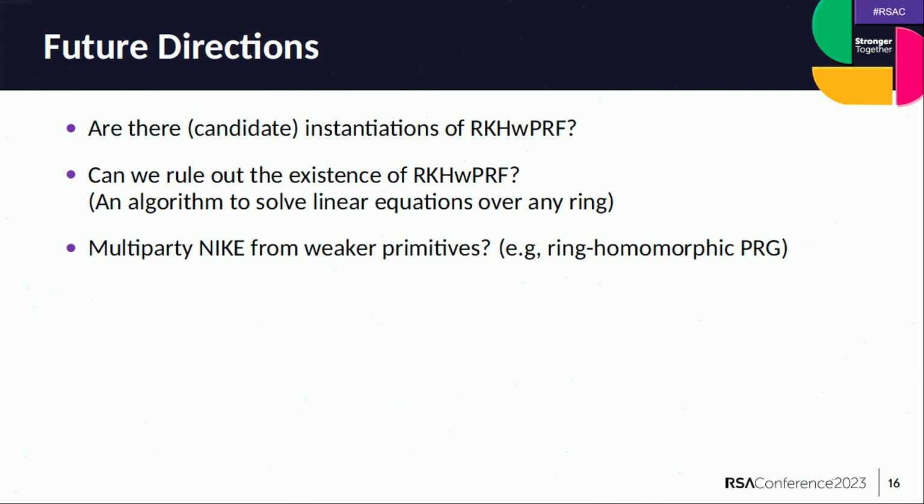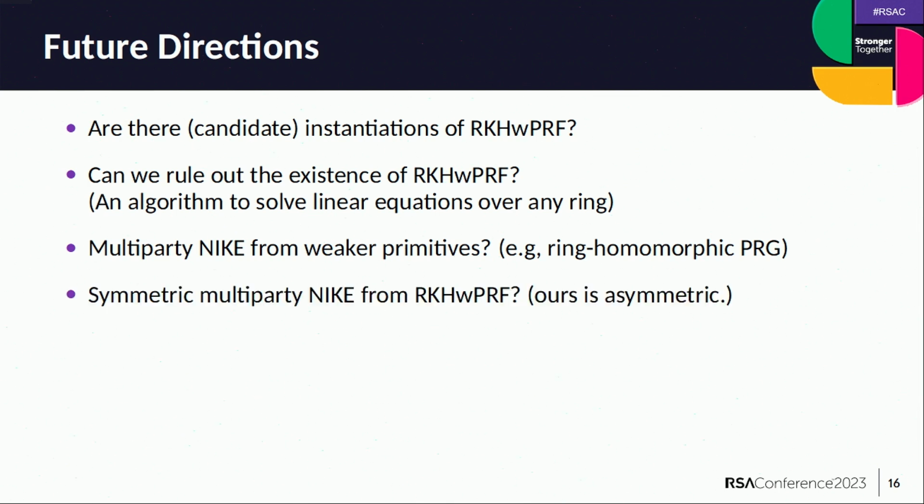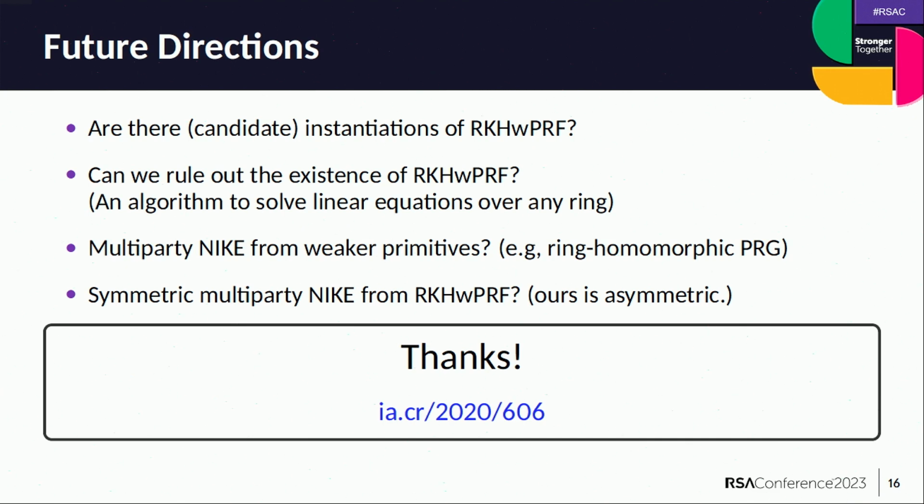The third question is to construct multi-party Nike from weaker primitives, such as ring homomorphic pseudo-random generators. And the final one is to get a symmetric multi-party Nike protocol from an Arkesh WPRF, because as you saw in the construction, our protocol is asymmetric in the sense that each party is doing something different. Thanks for your attention.